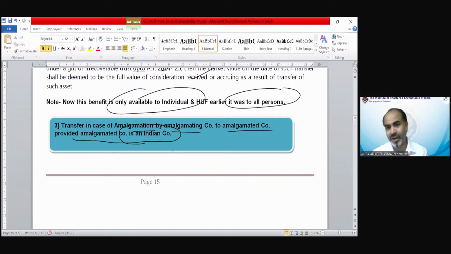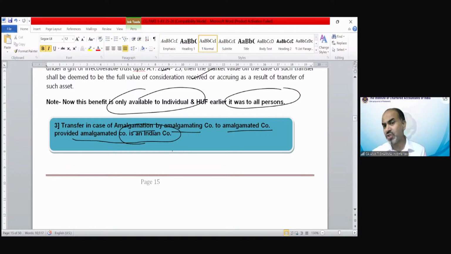So that kind of transfer of asset is also exempted from the definition of transfer, making it tax neutral. Because in case of amalgamation, all the assets must be transferred, all the liabilities must be transferred at book value, and the shareholding of at least 75% should be the same. In accounting, the requirement is 90%. In income tax, the amalgamation requirement is that 75% of shareholding should be the same.